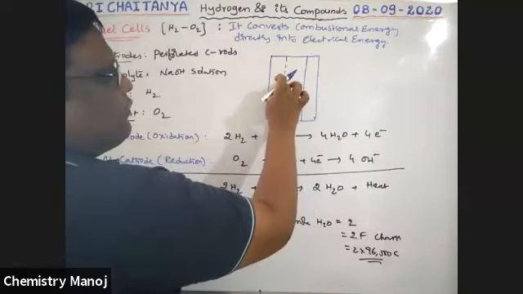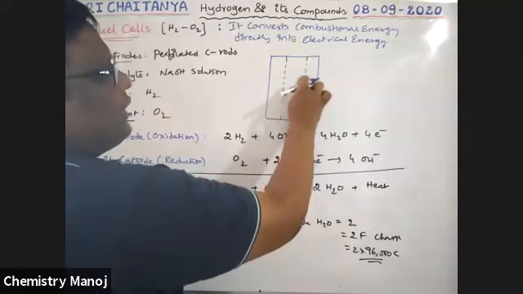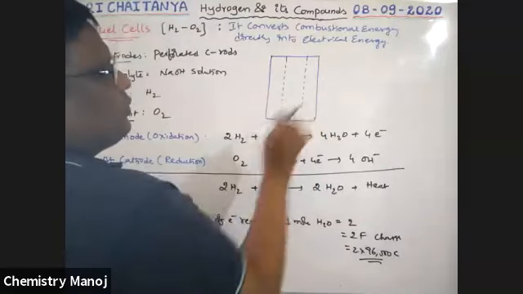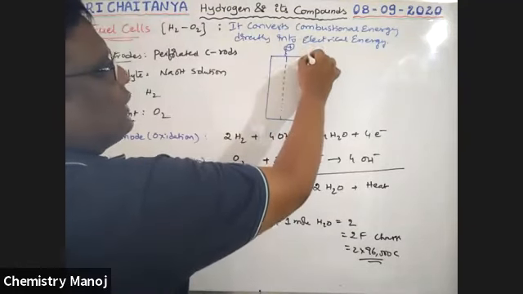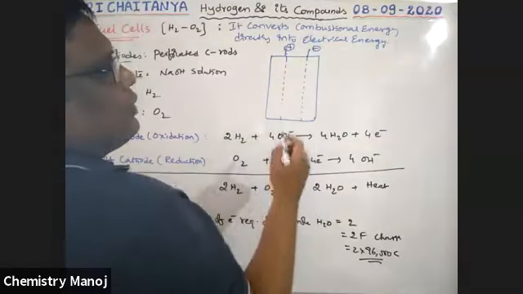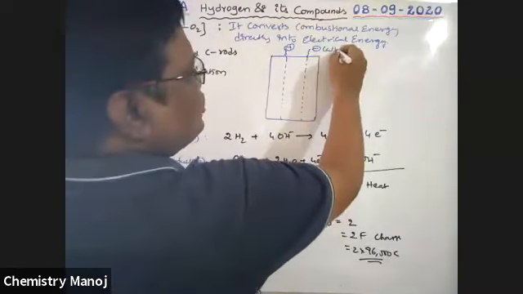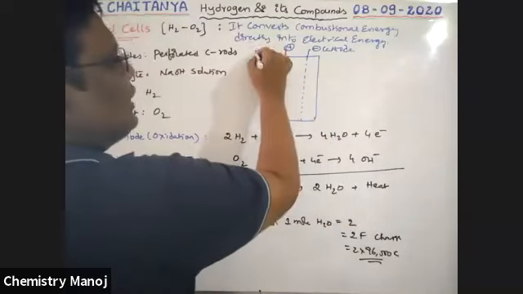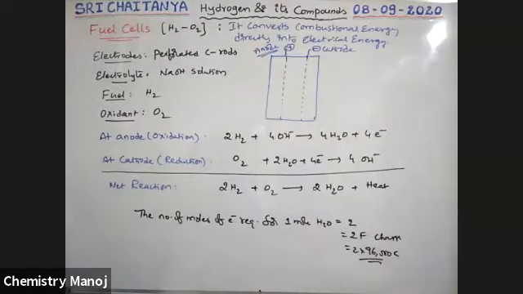These are perforated carbon electrodes, boys. One is connected to the battery positive and the other to the battery negative. The negative one is called the cathode, and the other one is the anode.